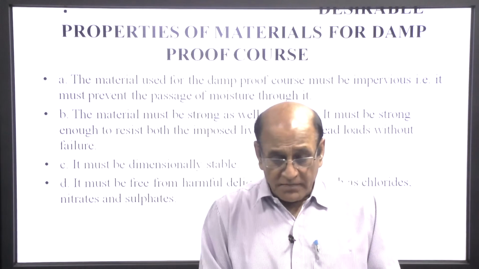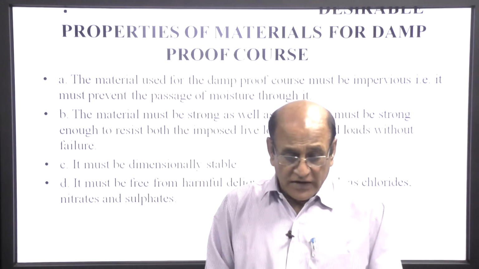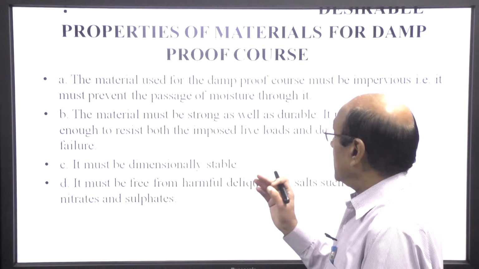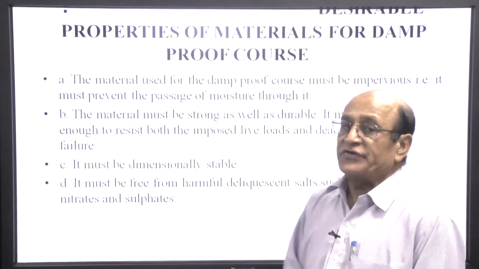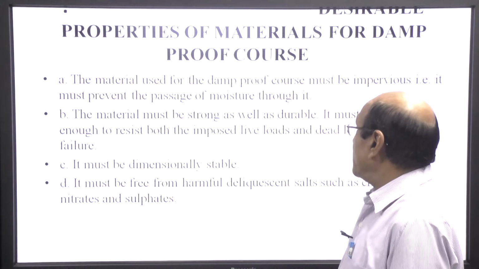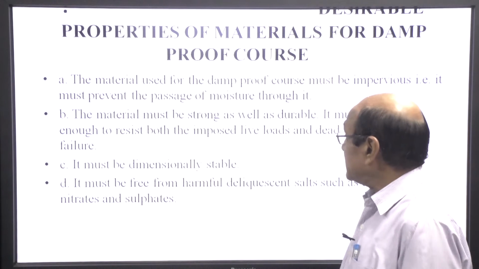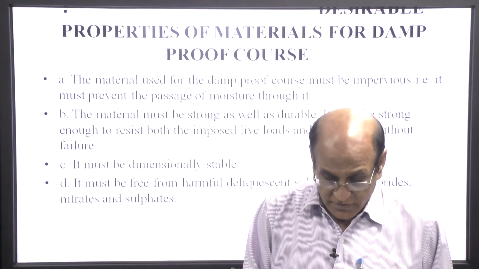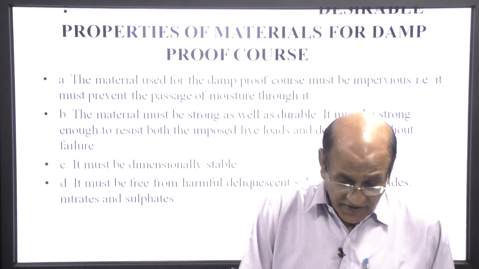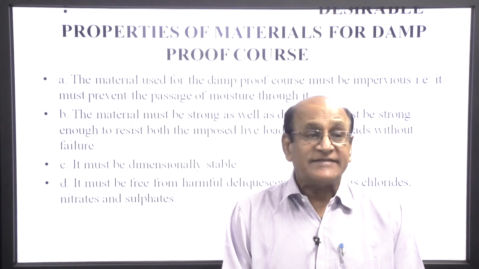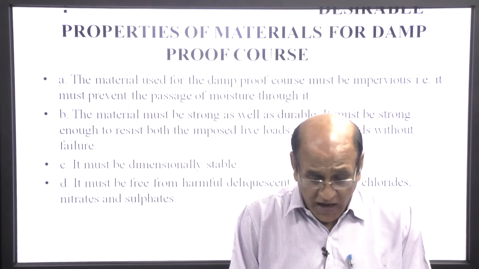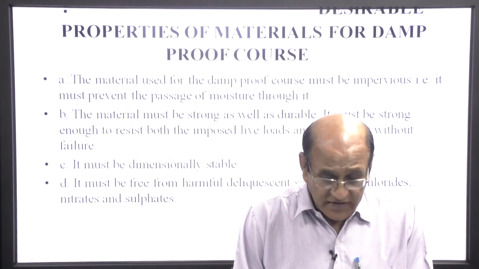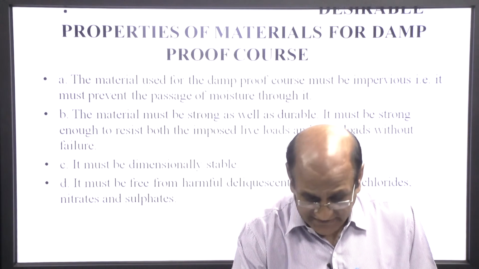The properties of material for the damp proof course: the material used for damp proof course must be impervious. It must prevent the passage of moisture through it. The material should be strong as well as durable. It must be strong enough to resist both imposed live load and dead load without failure. It must be dimensionally stable. It must be free from harmful deliquescent salts such as chloride, nitrate, sulfates, etc.